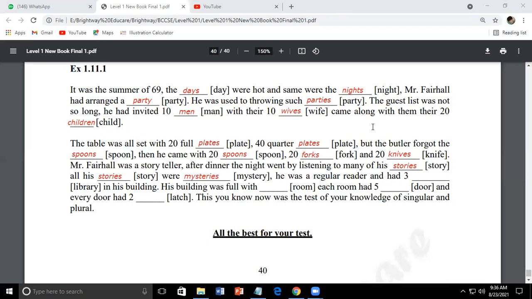He was a regular reader and had 3 libraries. Last letter is Y, so it becomes libraries. He had 3 libraries in his building. His building was full with rooms. Each room had 5 doors, and each door had 2 latches. The last letters are CH, so LATCHES, 2 latches. Each door had 2 latches. This, you know now, was the test of your knowledge of singular and plural.